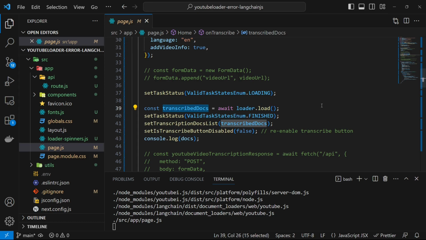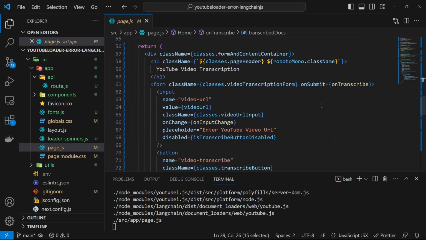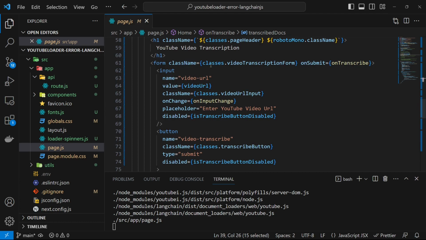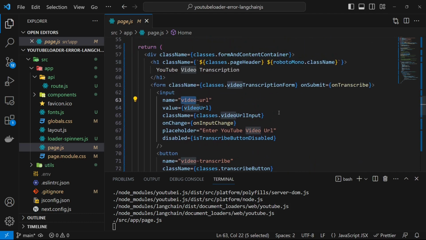So we'll get back to the browser soon, but if we scroll down a little bit, then we have the JSX to render the UI. We have the form element within which we have the input element that takes the video URL and the button here to click for transcription. Once the form is submitted, we have the handler linked to the submit event here to carry out the transcription process. So that was a quick overview, but if you're interested in checking out the code, the link to the GitHub repo is available in the video description. So feel free to explore.